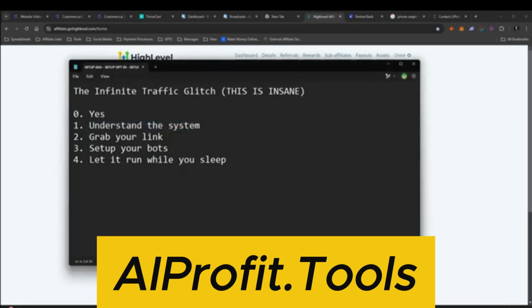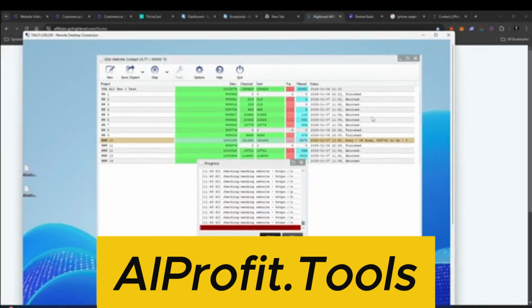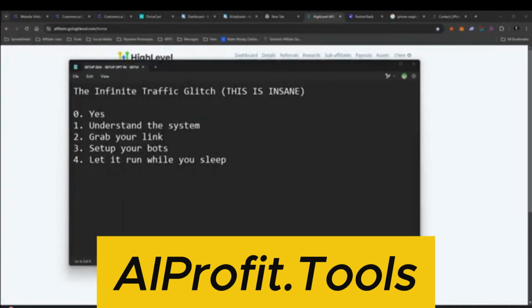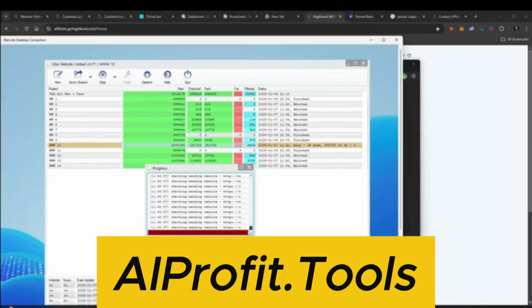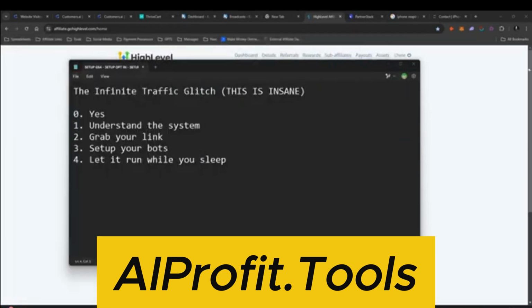Now let's talk about how this actually works. What are these bots? What are they doing? So what's happening here is every single line here that you see that's sending a request to a website, this is a message that's being sent.